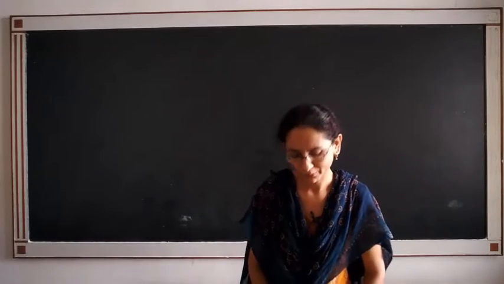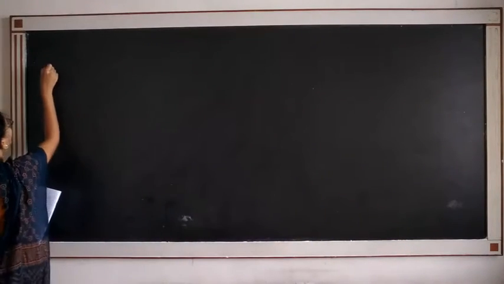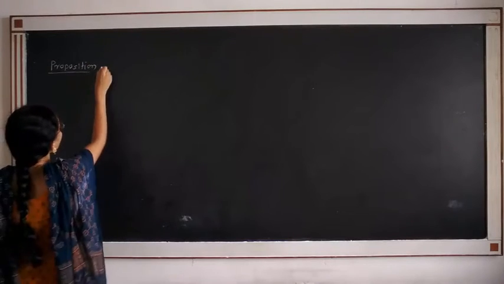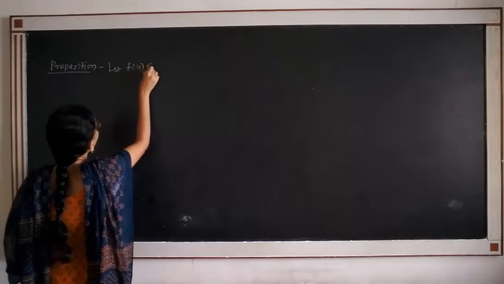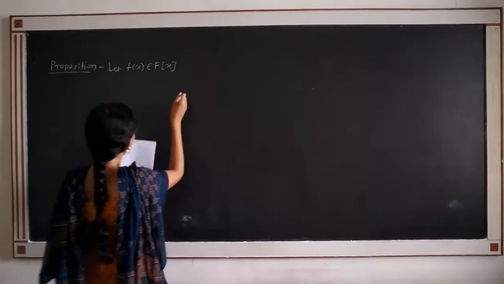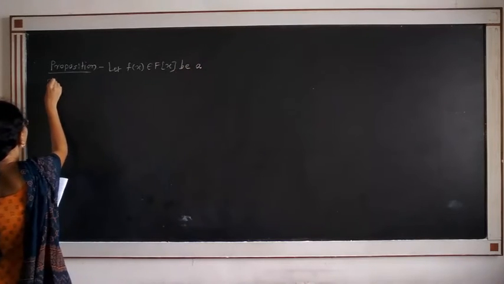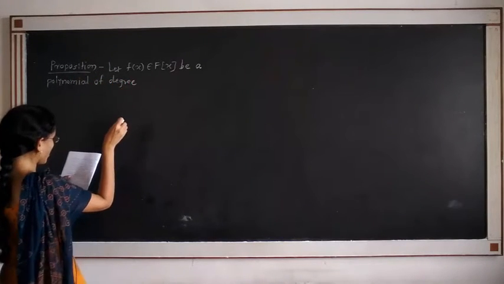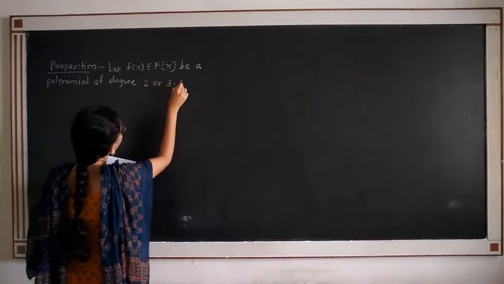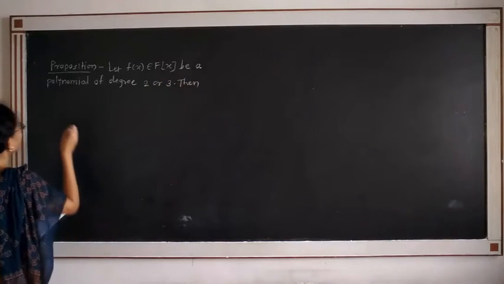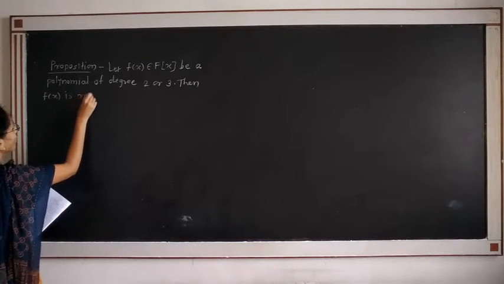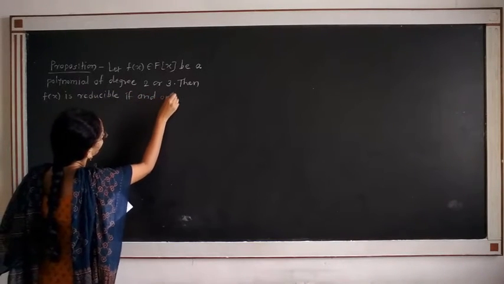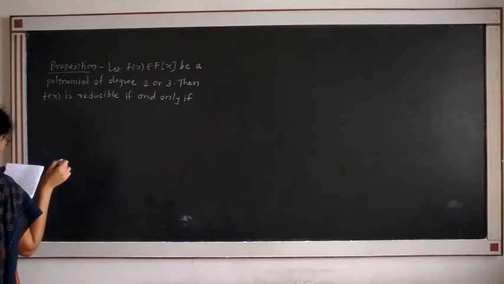Let us prove another proposition. The proposition is given by: let f(x) belong to F[x] be a polynomial of degree 2 or 3, then f(x) is reducible if and only if f(x) has a root in F.